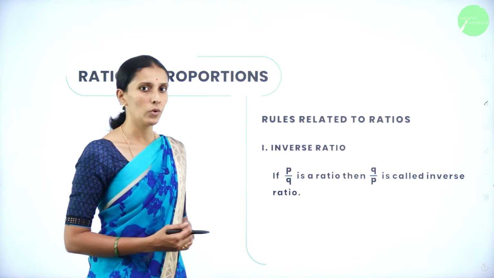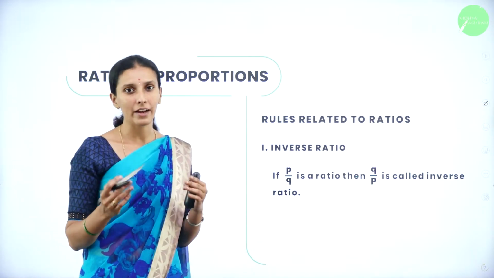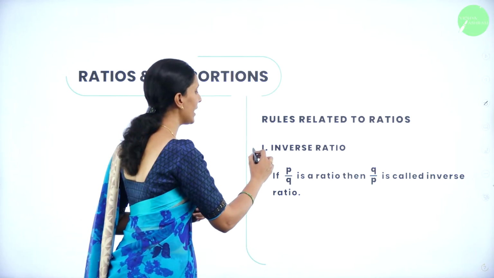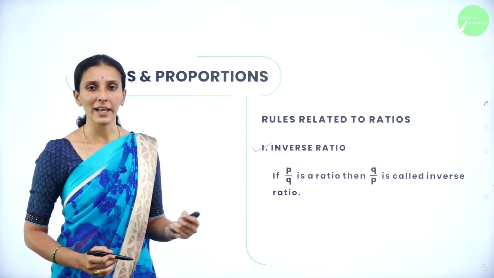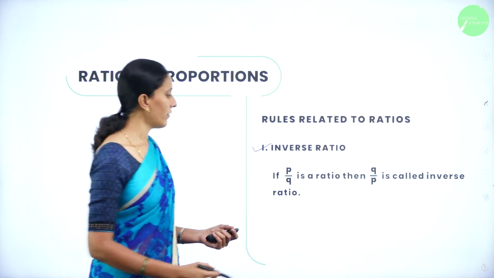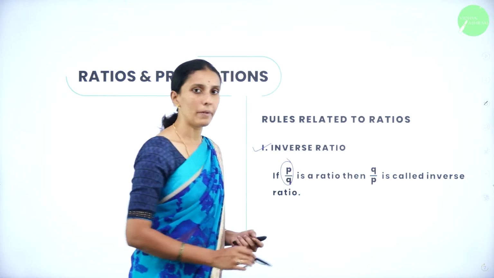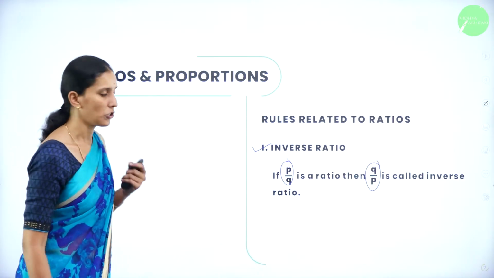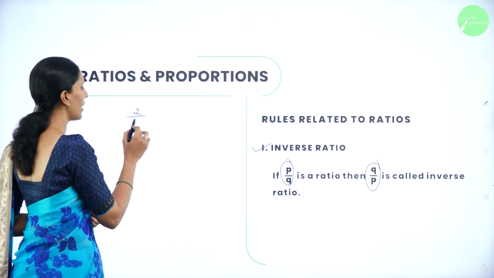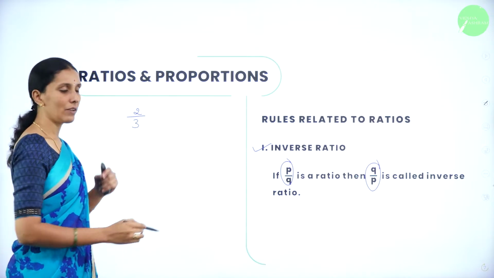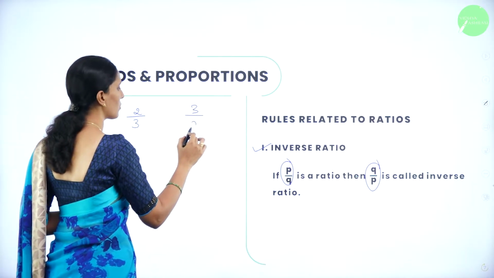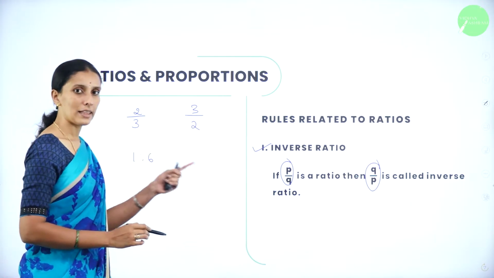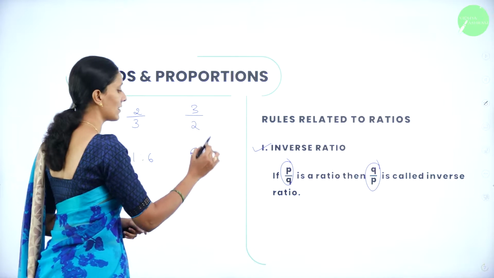Next, we have some rules related to ratio, or we can call it the types of ratio. In that, first we come across inverse ratio. What do you mean by this inverse ratio? If you have a ratio in P by Q form, then Q by P is called inverse ratio. For example, if your ratio is 2 by 3, then the inverse of ratio is 3 by 2. If your ratio is 1:6, then the inverse of this ratio is 6:1.